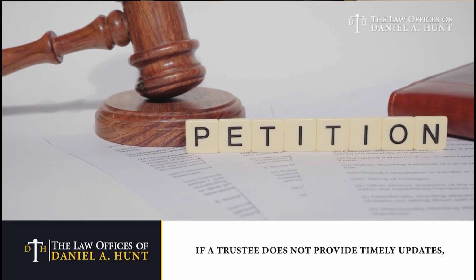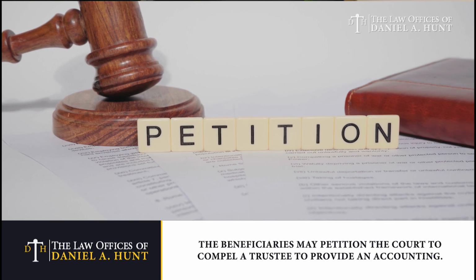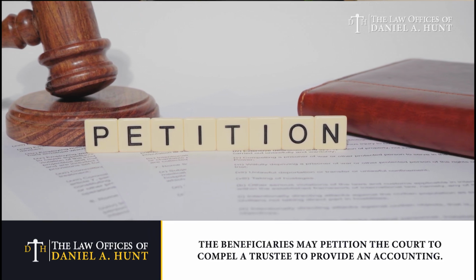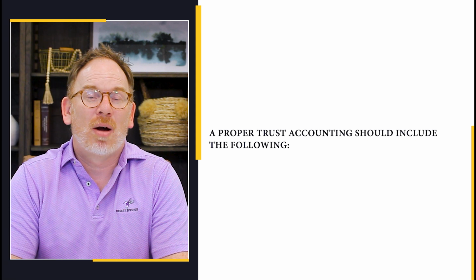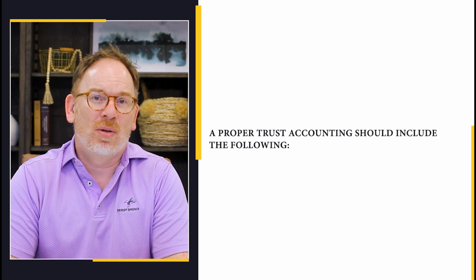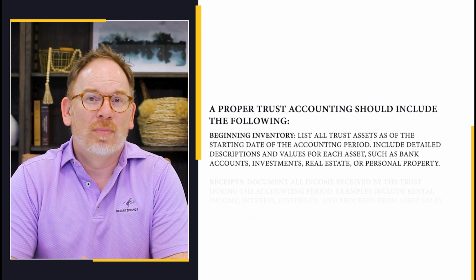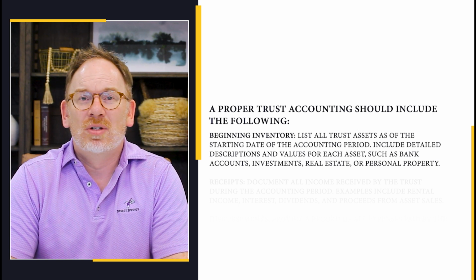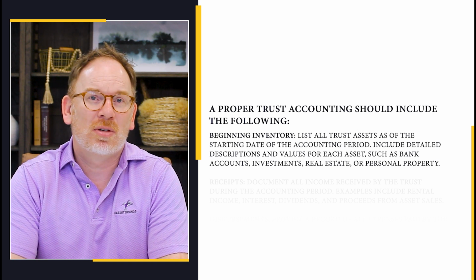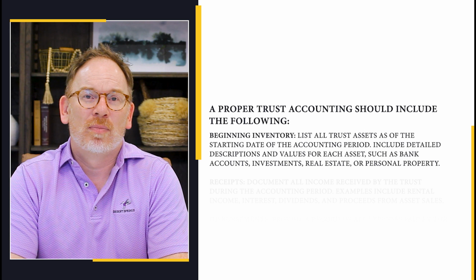If a trustee does not provide timely updates, the beneficiaries may petition the court to compel a trustee to provide an accounting. A proper trust accounting should include the following. Beginning inventory. List all the trust assets as of the starting date of the accounting period. Include detailed descriptions and values for each asset, such as bank accounts, investments, real estate, or personal property.